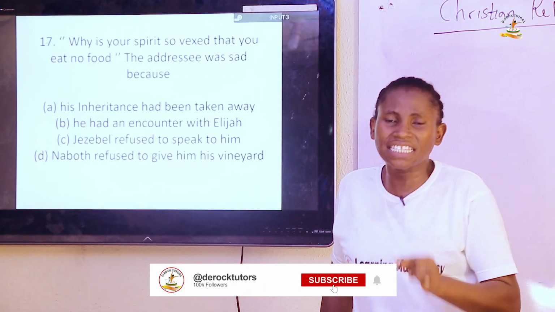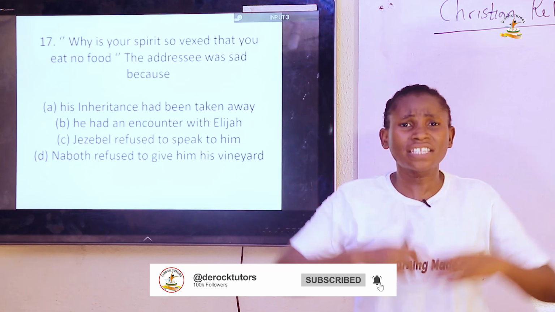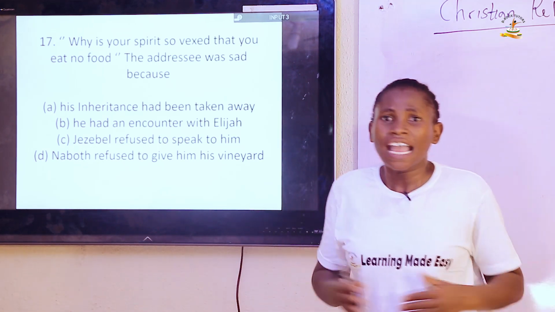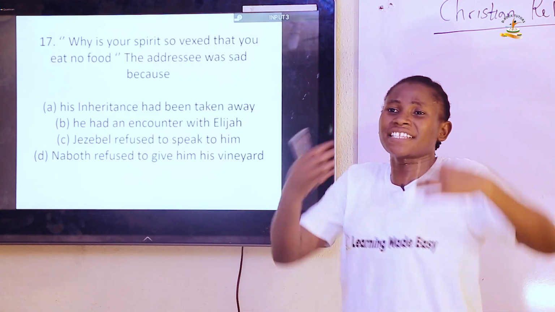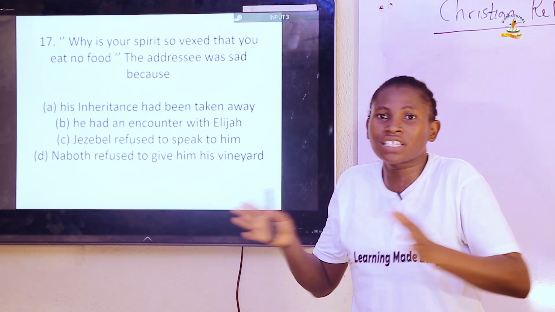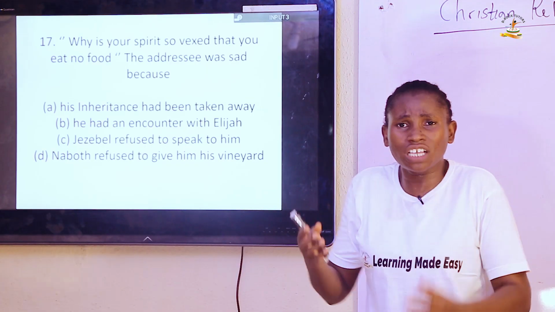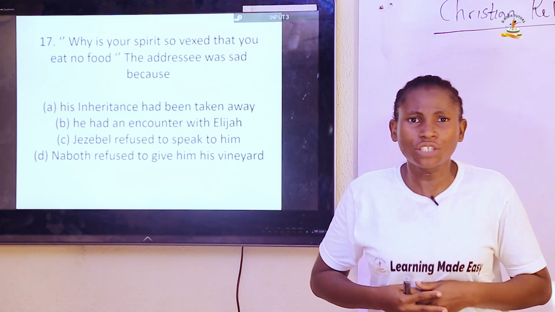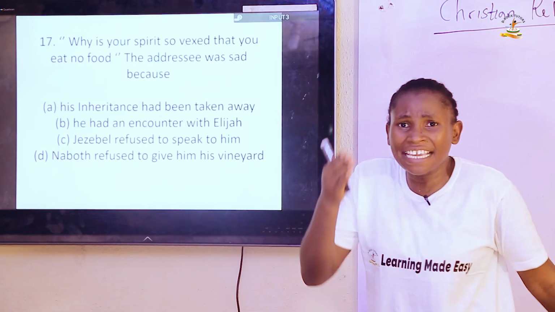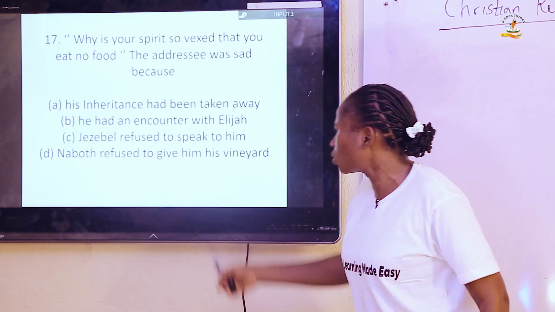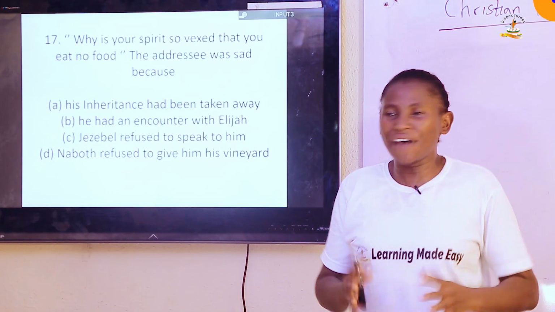But Naboth insisted that the land was his inheritance from his father, which he could not give out. Therefore, Ahab was very sad, and he came home without eating. And Jezebel, his wife, asked him, why is your spirit so vexed that you eat no food? So the answer here is that Naboth refused to give him his vineyard.